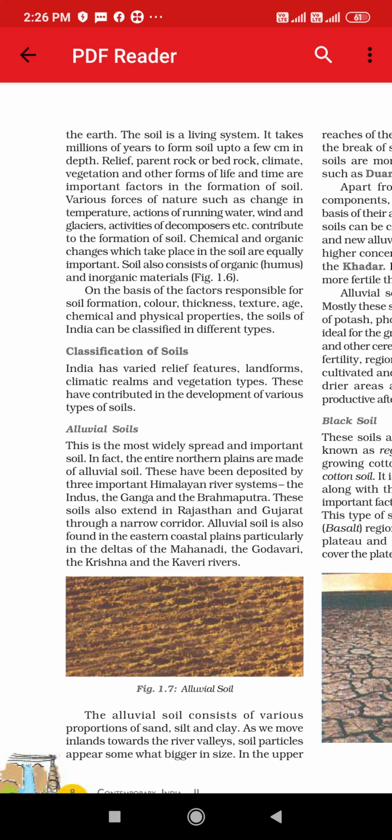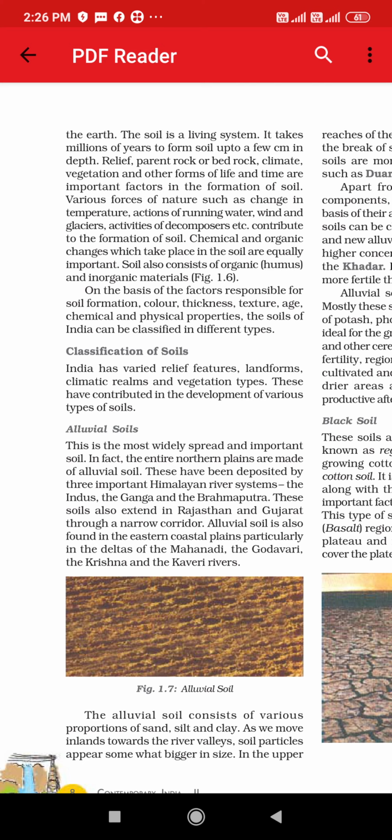Various forces of nature such as change in temperature, actions of running water. When we give the example of alluvial soil, how it is formed: while the rivers are flowing, the deposits which we call alluvium deposits, where the deposit happens, that soil is considered as alluvial soil,